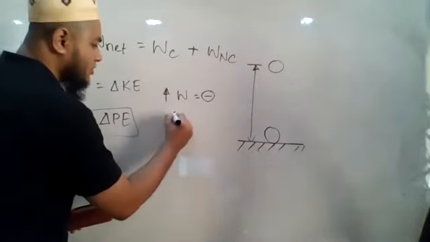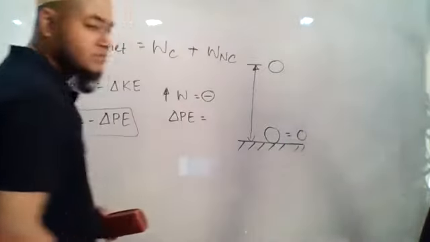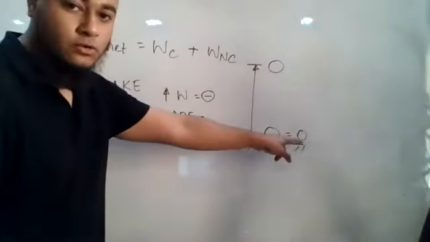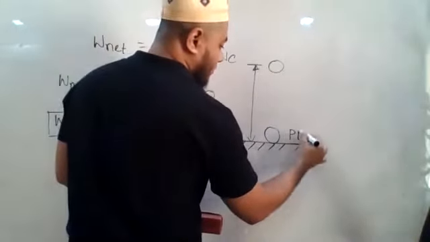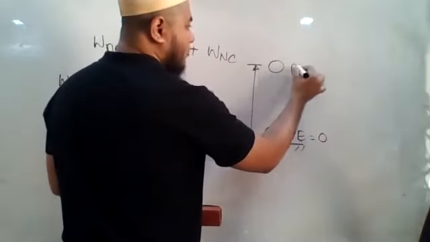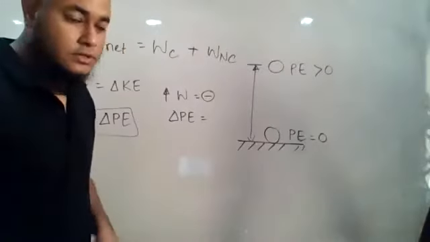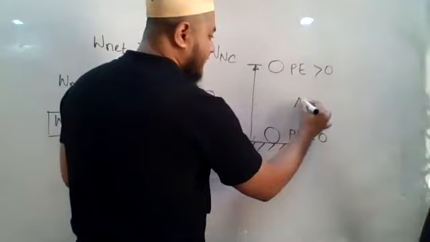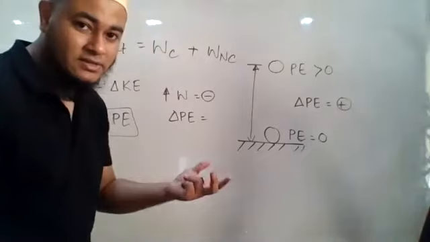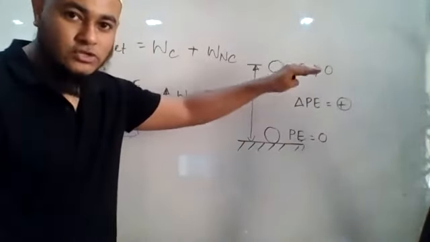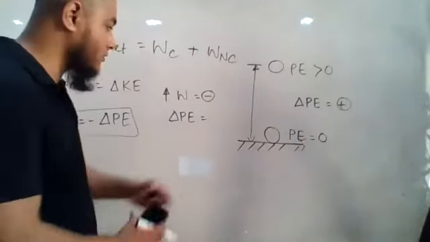But what about the change of potential energy? The potential energy here, we know that it was 0 because the height from the ground is 0. Now, potential energy here will be greater than 0, correct or not? So if I ask you, what will be the change of potential energy? It will be a positive quantity because it was 0. Whether it is 20 joules, 30 joules or 50 joules, if you subtract 0 from it, you will get a positive quantity, correct or not?